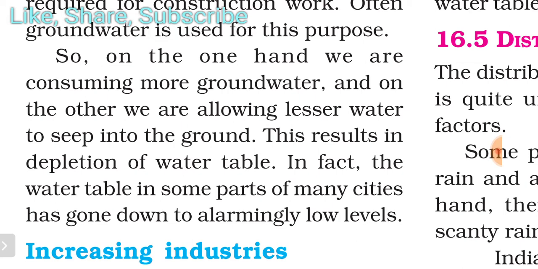In fact, the water table in some parts of many cities has gone down to alarmingly low levels. As you know about some cities, such as New Delhi, their water table level has gone down very much because there are many houses there, and no open ground is found there now.